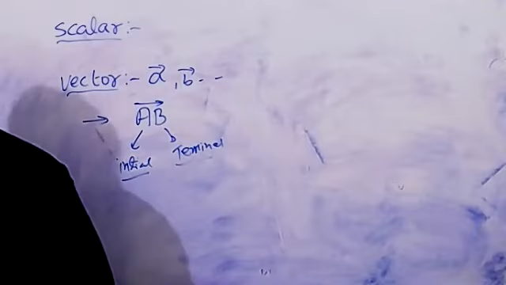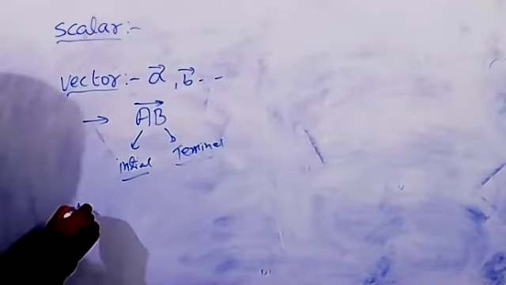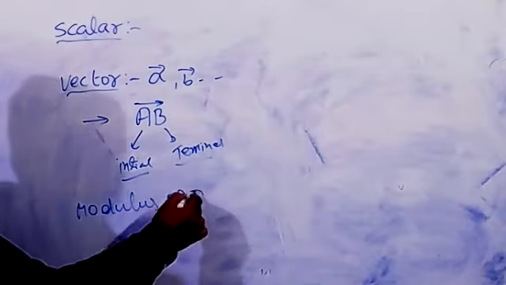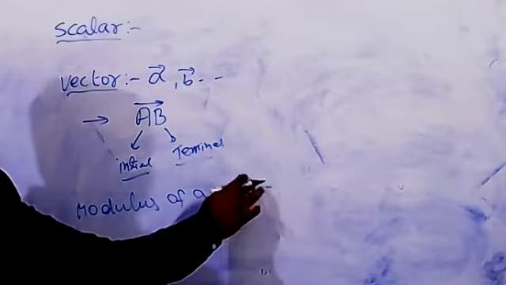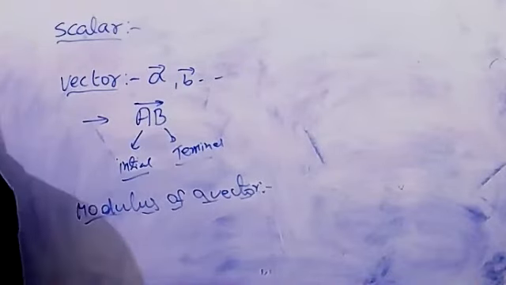Next, the third definition: modulus of a vector. Previously we did all the problems, but theoretically you don't know the definitions, that's why I gave that. The modulus of a vector is a positive number. We know very well that modulus is always a positive value, we never get a negative one. Similarly, the modulus of a vector is a positive number.